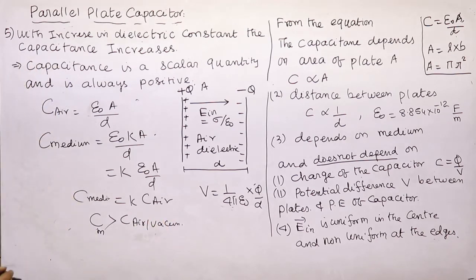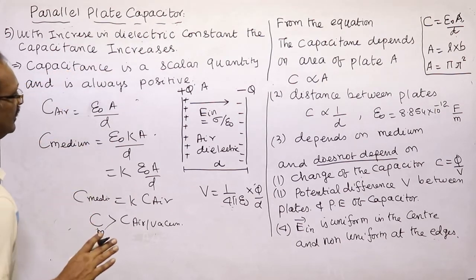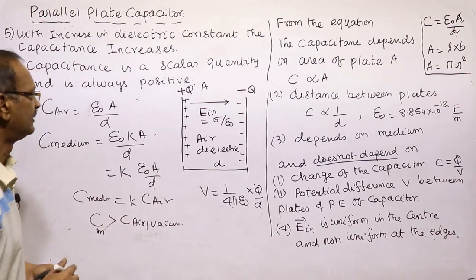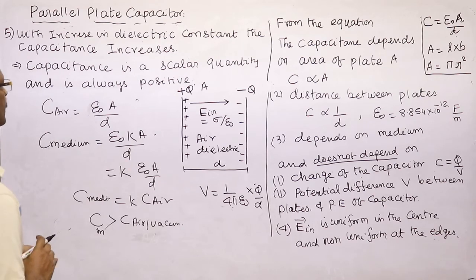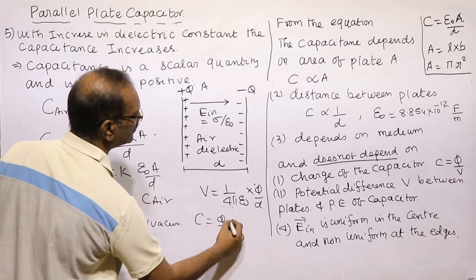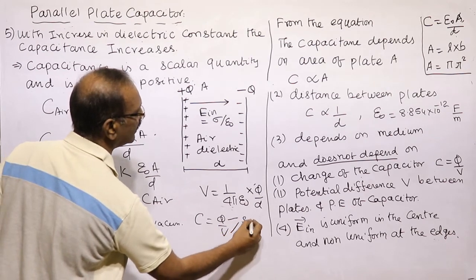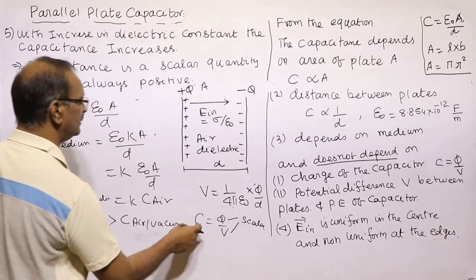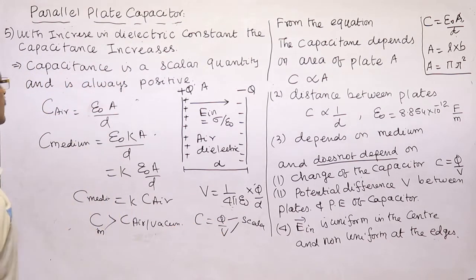Next, capacitance is always positive. Why is capacitance positive? Capacitance is a scalar quantity. It is not a vector quantity. It does not have direction. Because capacitance is equal to Q by V, and Q is also scalar and V is also scalar. Therefore a number divided by a number is also a number. So capacitance is a scalar quantity.